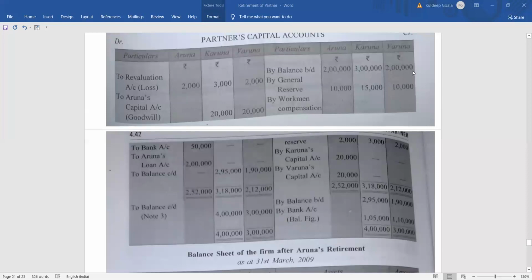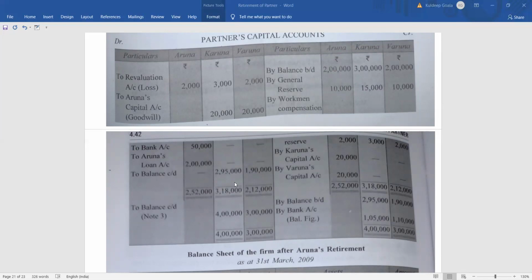So what is the balancing? What is the balancing figure of Karuna? Karuna was having credit side 3,18,000, and after deducting from the debit side, her balance comes to 2,95,000. Whereas Varuna was having credit side 2,12,000, and now after deducting from the debit side, we have 1,90,000. Clear? So this is the balancing figure of Karuna and Varuna.